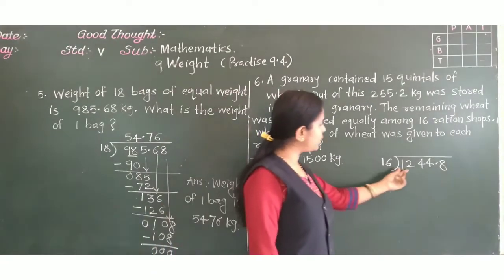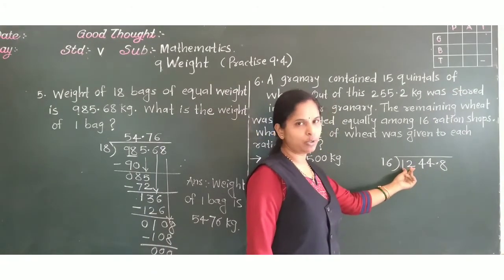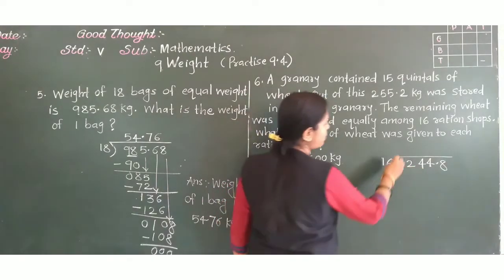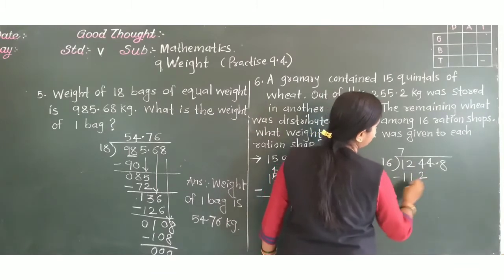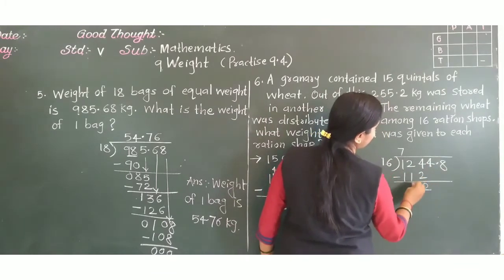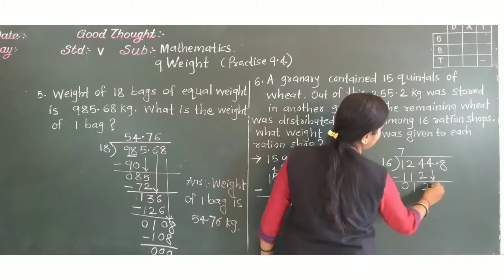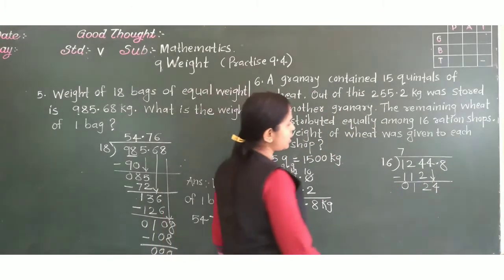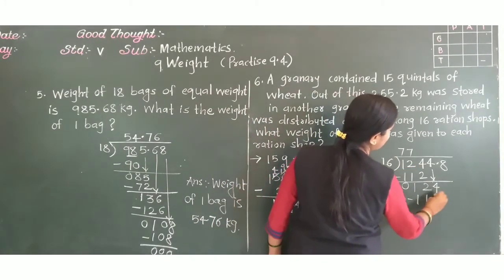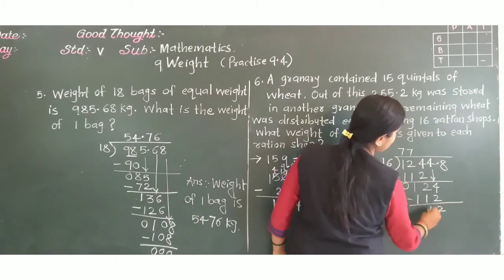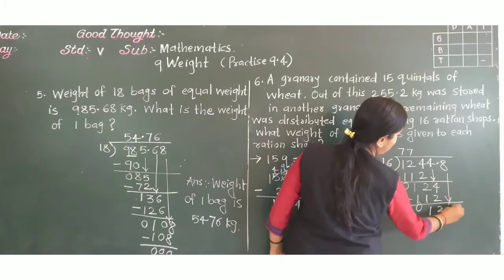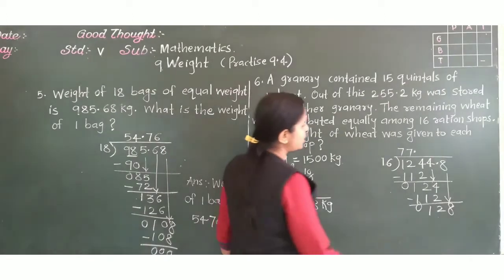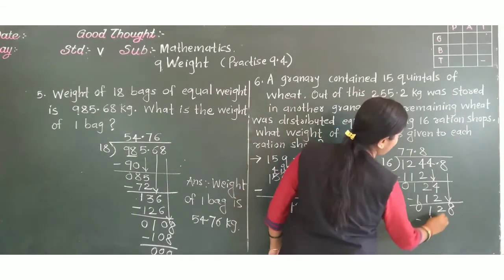16 in 16, 7. Now can we divide this 2-digit number only? 12? We can't because 12 is less. So take 3 digits. Okay. 16 7s are 112. Take 4 down. Again 16 7s are 112. Now 8 take down. But 8 is after decimal, so here put decimal. Then 16 8s are 128.